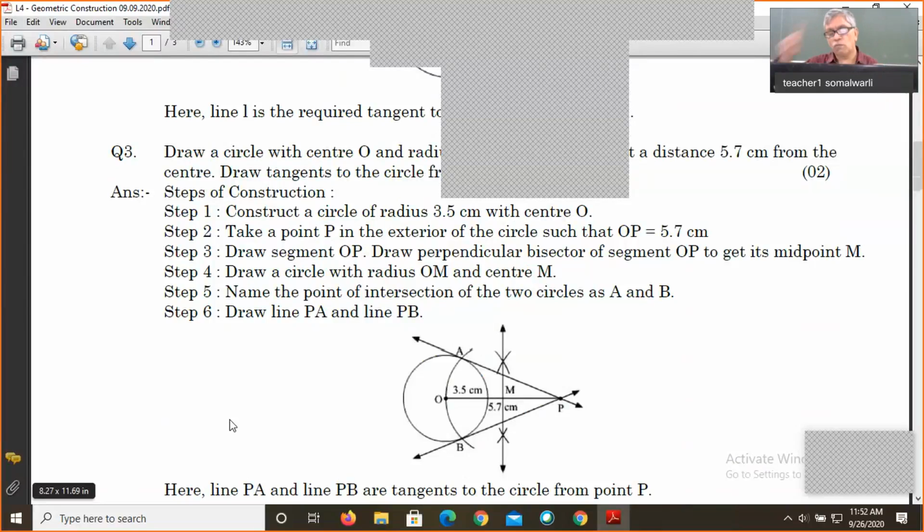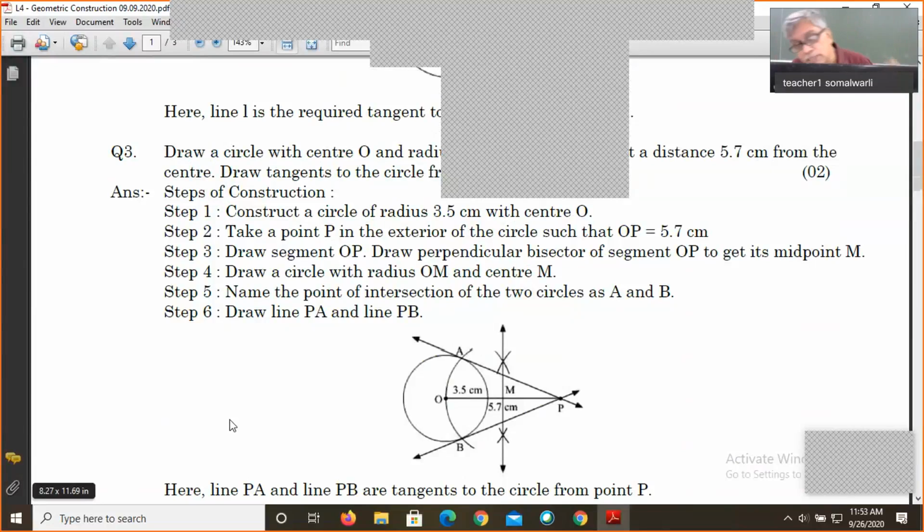Then afterward, by getting two points A and B on this circle, what are we going to do? We will join them with P, PA and PB. This PA and PB, they are tangents. Why are they tangents? Sir, you have drawn the perpendicular bisector, you have drawn another circle, and you are saying that they are the tangents. Yes, they are the tangents.